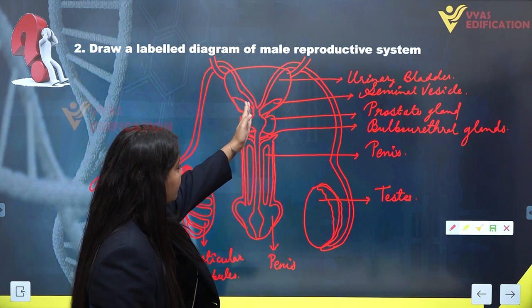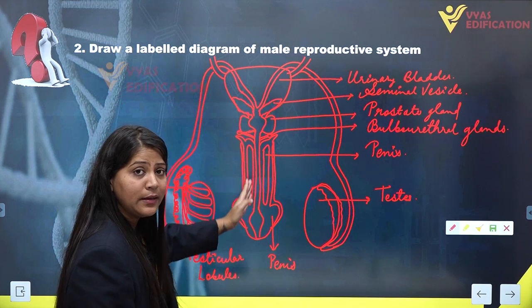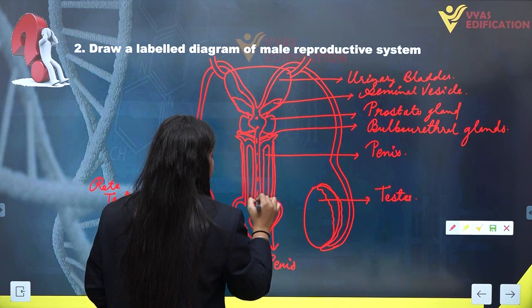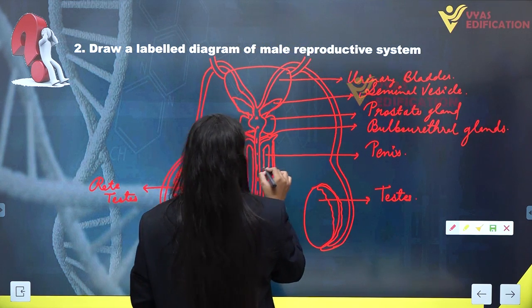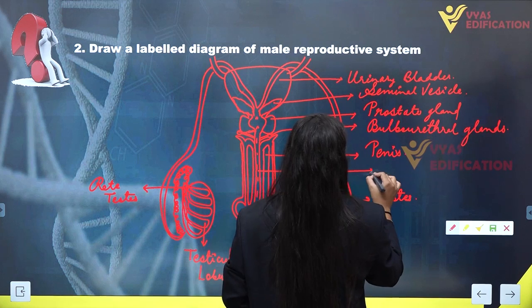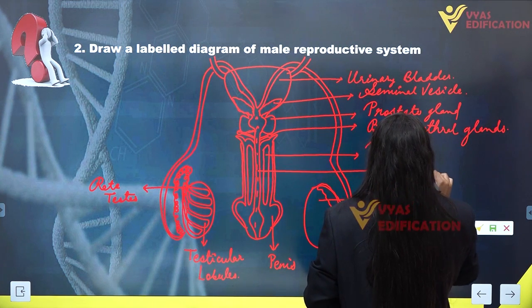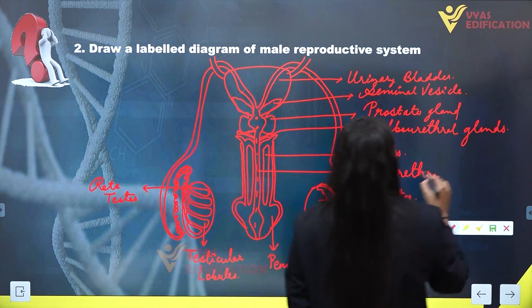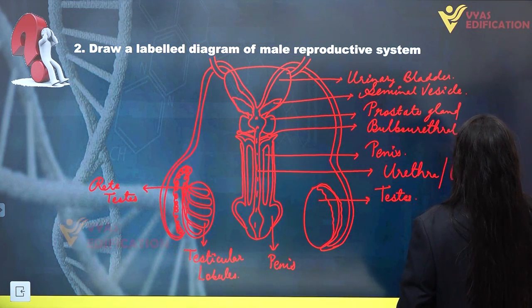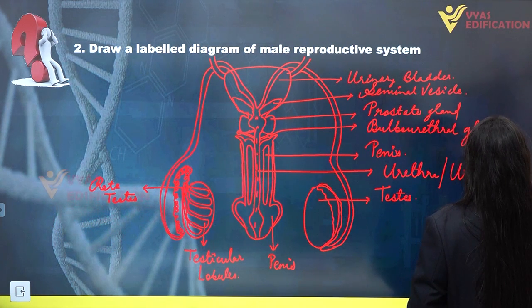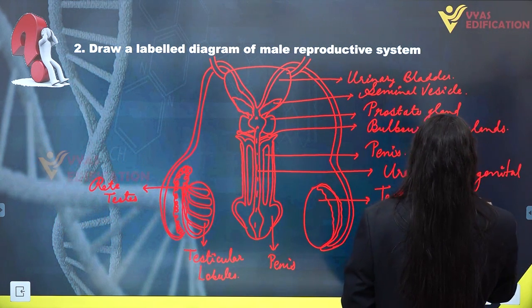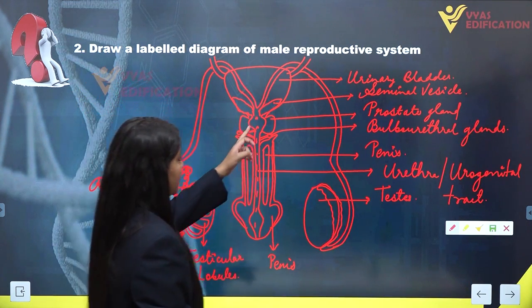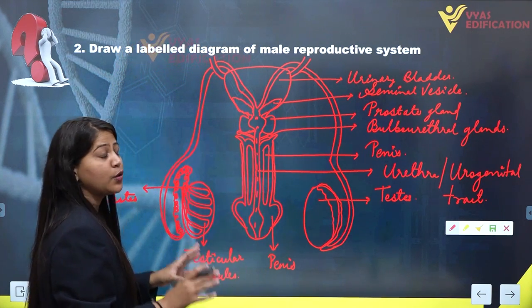Because of this path, this tube is urethra and is also known as the urogenital tract, as it is conducting sperms as well as urine.